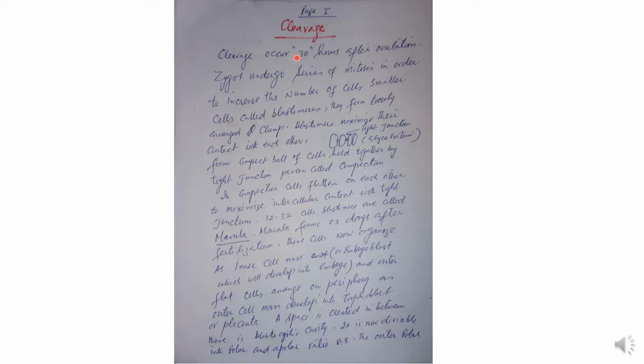Cleavage means division, or the mitosis phenomenon, that occurs 30 hours after the ovulation. That means almost 1 day and 6 hours after the ovulation, the zygote undergoes a series of repeated mitosis in order to increase the number of cells.